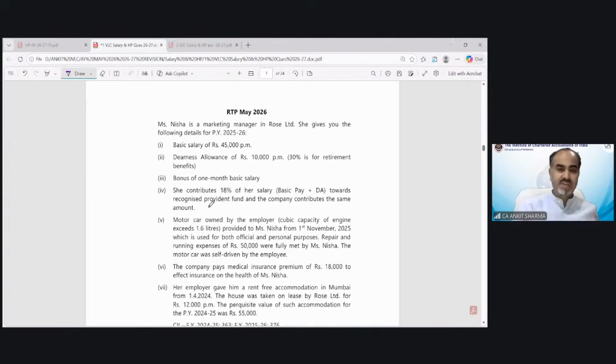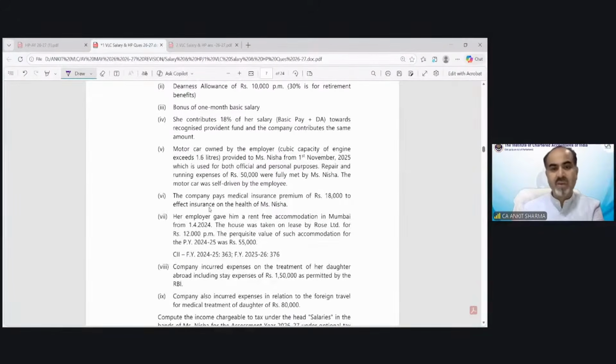Now, this is a very, very interesting question. And before solving this question, let me give you this thing. This point number 7 is utmost important, and there is no question, I think, in illustrations, and not even in test your knowledge questions, where this kind of point has been asked.